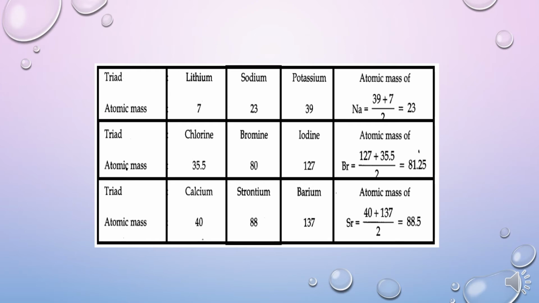Here are some other examples. The atomic mass of sodium is the average of the atomic masses of lithium and potassium, while the atomic mass of bromine is the average of the atomic masses of chlorine and iodine. Average atomic mass can be calculated by adding the atomic mass of the first element and the third element and dividing by 2.